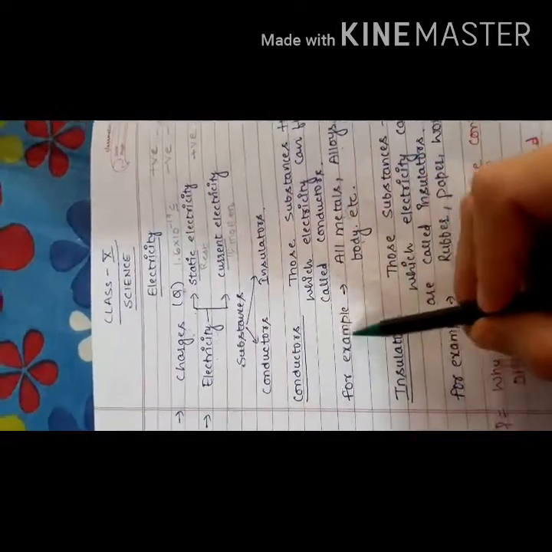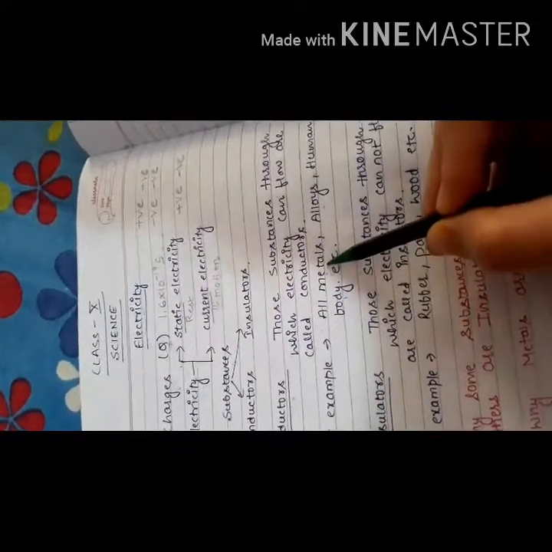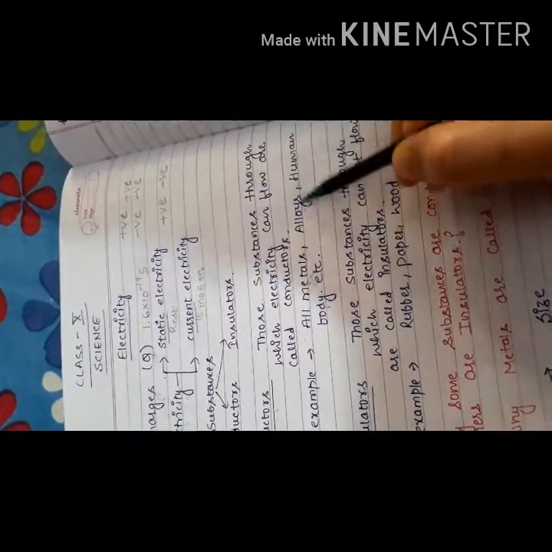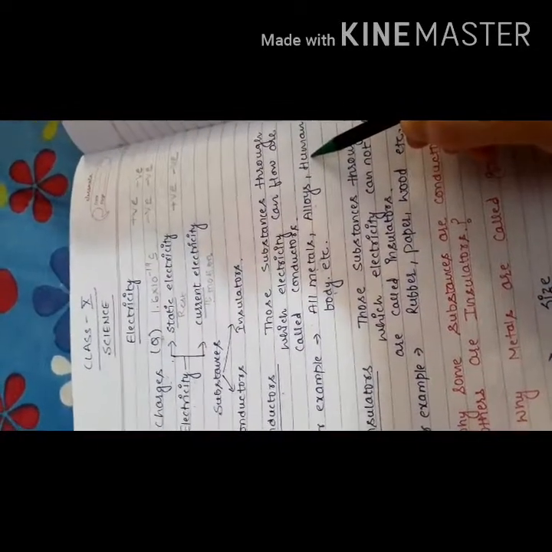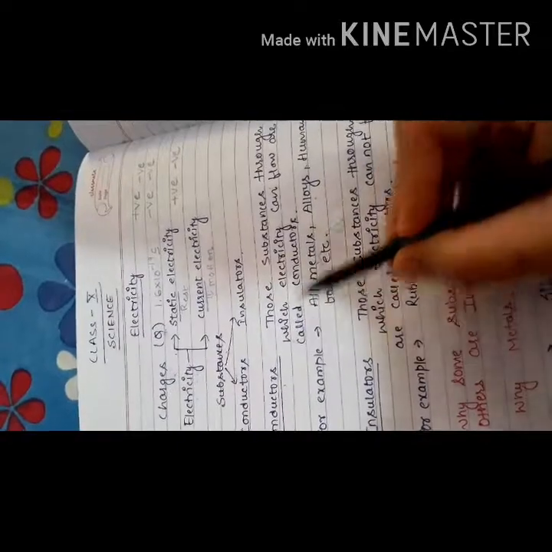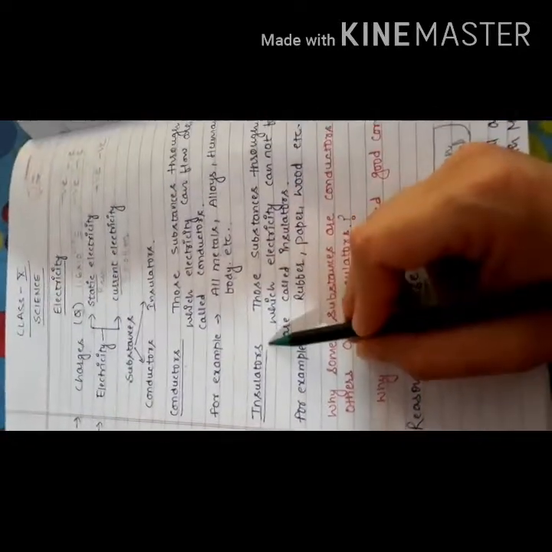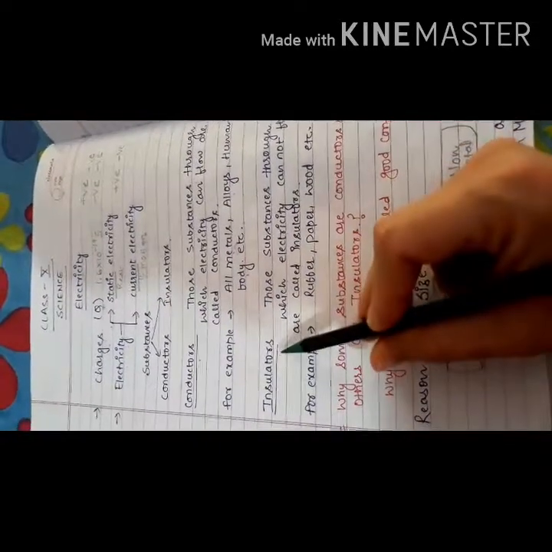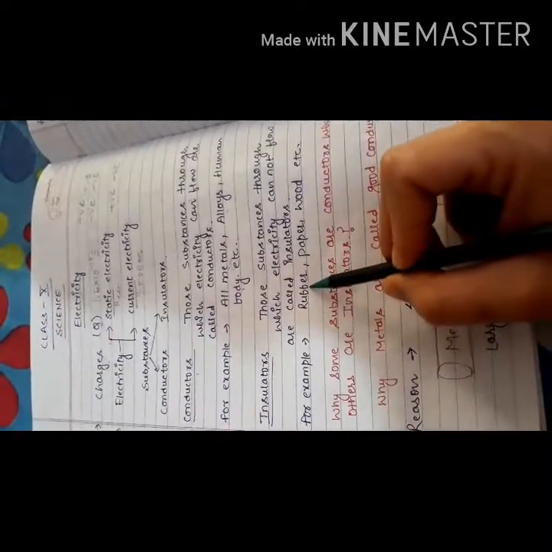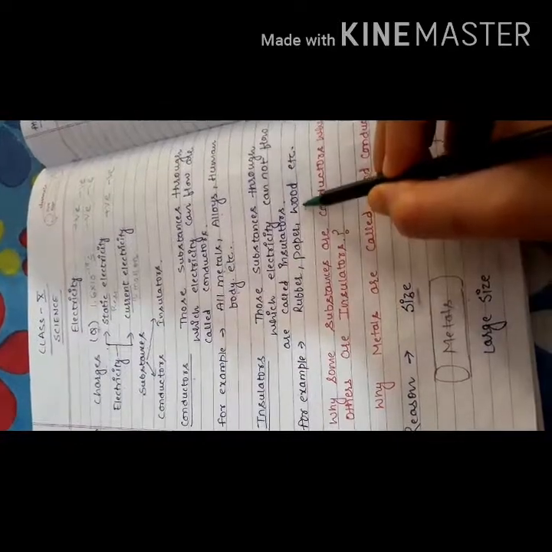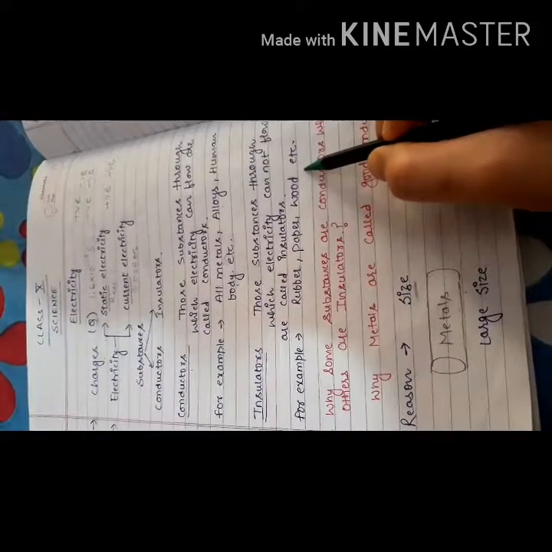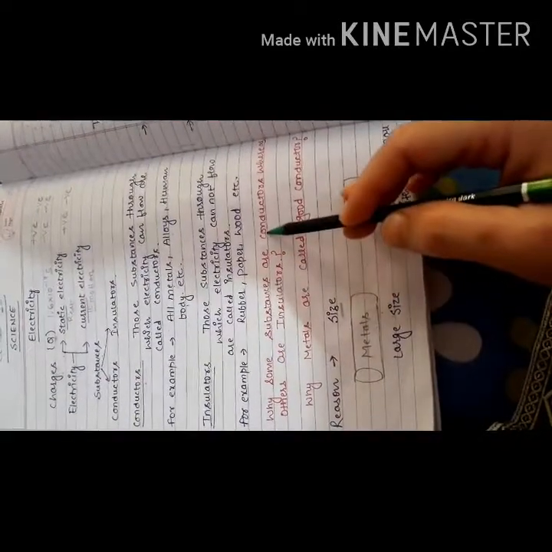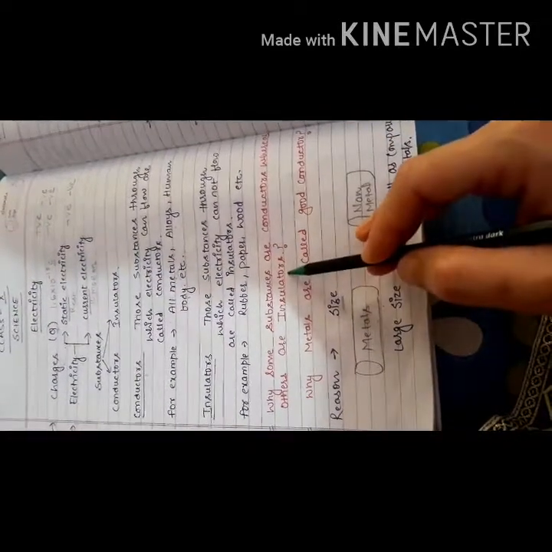Examples of conductors are all metals, which are good conductors of electricity, all alloys, and even the human being is considered a conductor. In the case of insulators, electricity cannot pass through them, and rubber, paper, wood, etc. are some insulators. Now the question arises, why are some substances conductors whereas others are insulators?